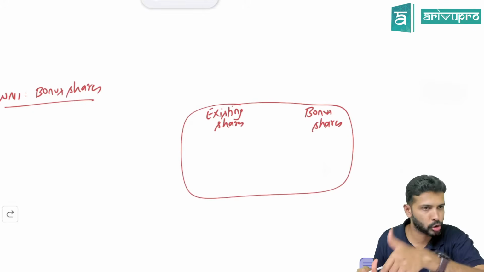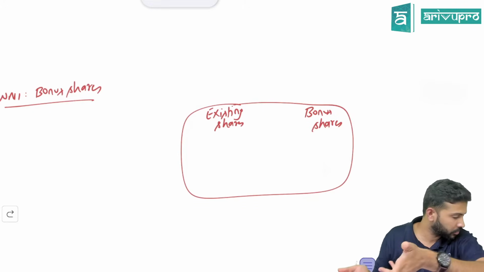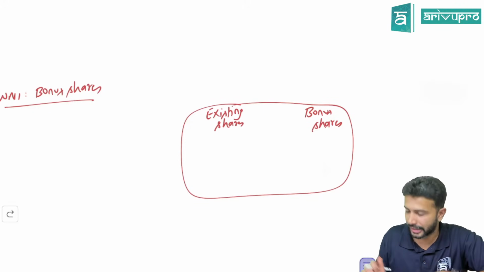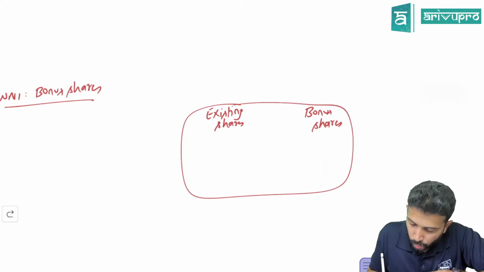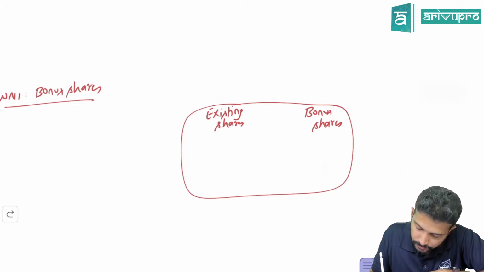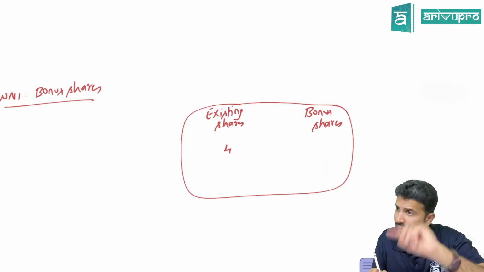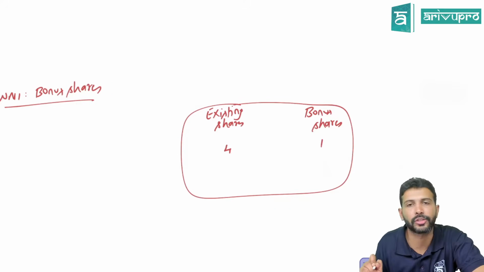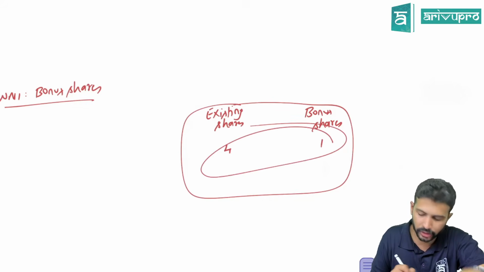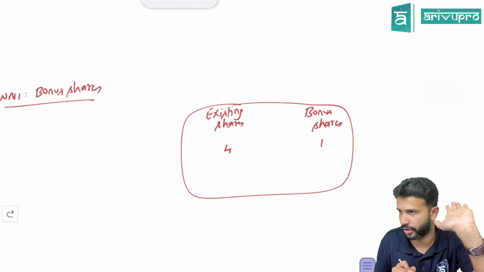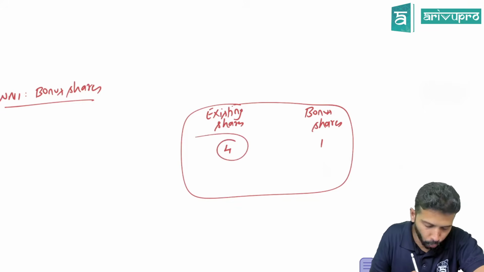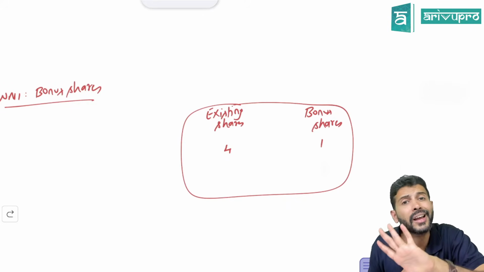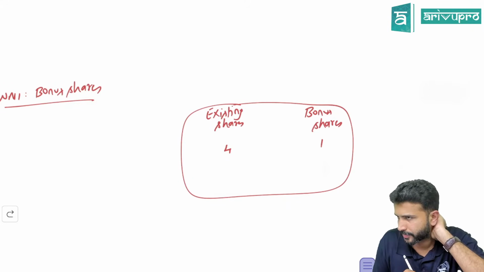First problem, so I'm showing it to you. So it's fine. I think in mathematics you may have used to do this. So let's go for this. So what ratio they are giving bonus shares, sir? If you have 4 existing shares or 4 old shares, you will get how much as bonus? 1. I framed this or it's given in the question. That's what they have given. If you own 4 shares, you will get 1 share as bonus.